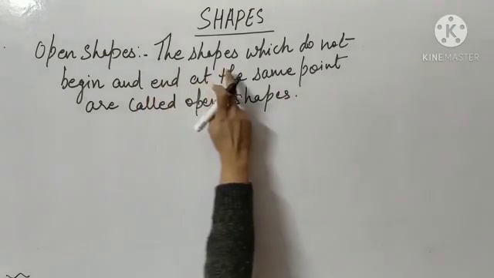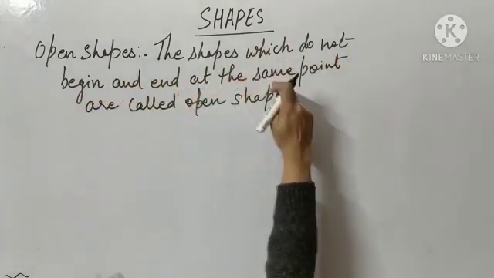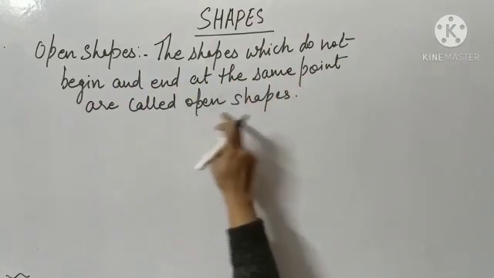So the shapes which do not begin and end at the same point are called open shapes.